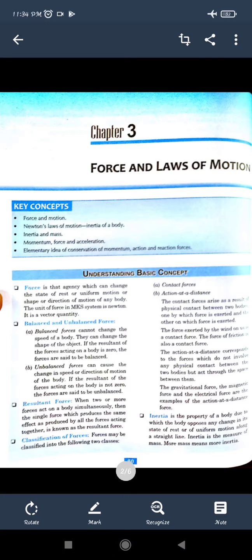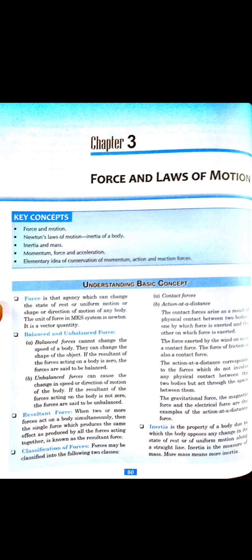That is, if a body is at rest, it tries to stay at rest for a long time. If it is in motion, it tries to stay in motion for a long time. So inertia opposes any change in the state of rest or the state of motion.